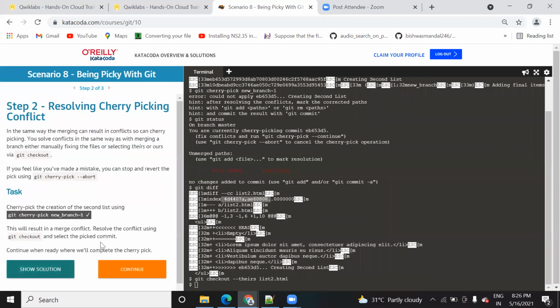Now suppose you just see this, whatever the instructions are given, it is just to guide you. Okay, if it is not clear to you, you can see the solution and you can run it and try to correlate it, try to solve it. Here it is also given, merging a branch, either manually fixing the file or selecting theirs. It has already said that you need to select theirs or ours via git checkout. It means that, okay, let's try with the ours command.